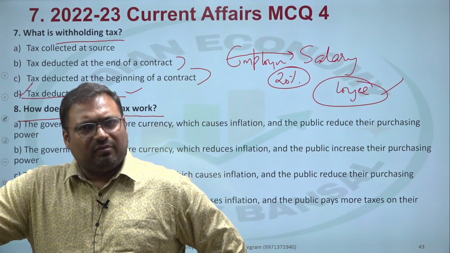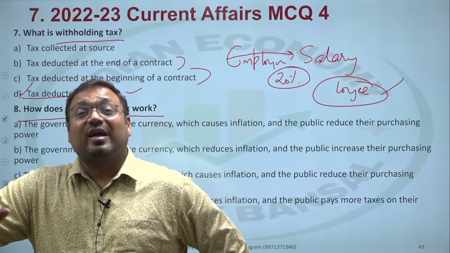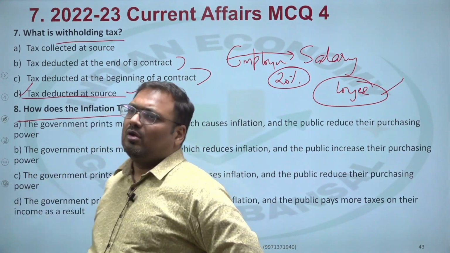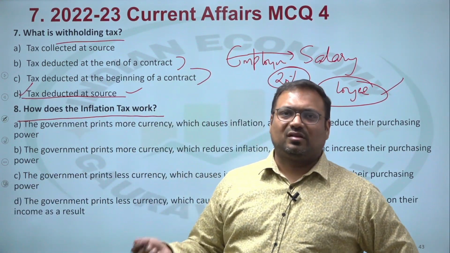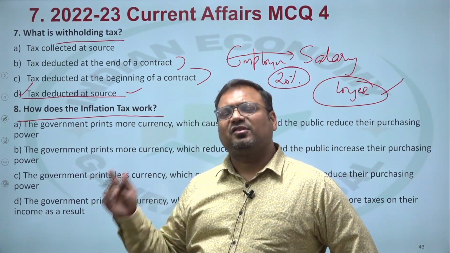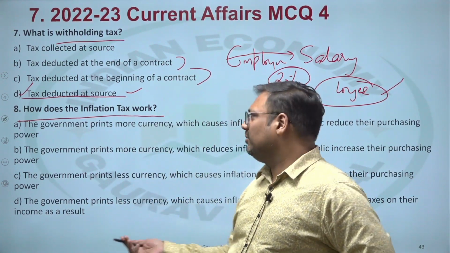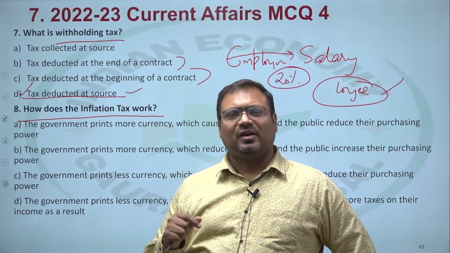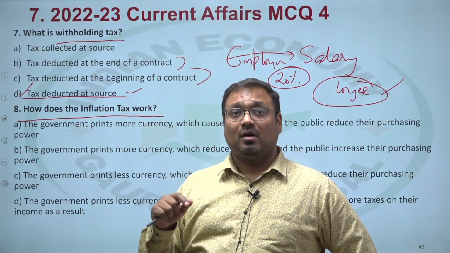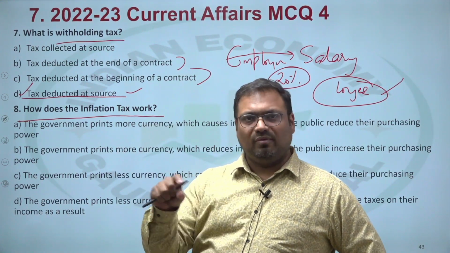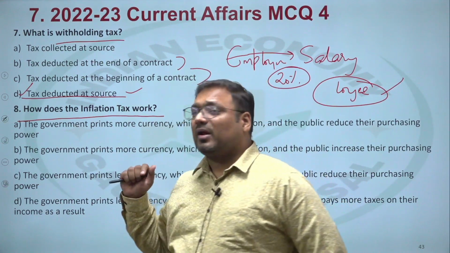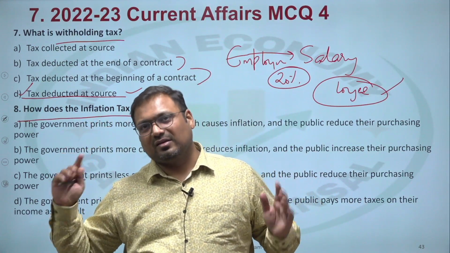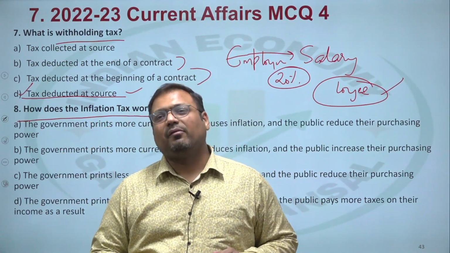Alternatively, the government can increase the tax. Over that, the public will have a problem. So usually what governments do, they do not increase taxes. Rather, they finance their deficits by borrowing or even printing of currency. When the government borrows, there is some inflation. Prices increase a bit. But when the government prints currency to finance its expenditure, then the prices increase significantly. And when prices increase significantly, then what happens? The purchasing power of money goes down.